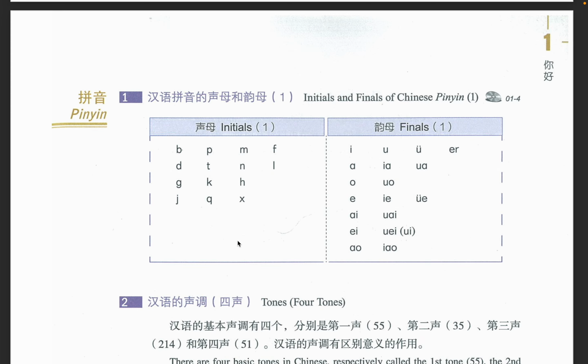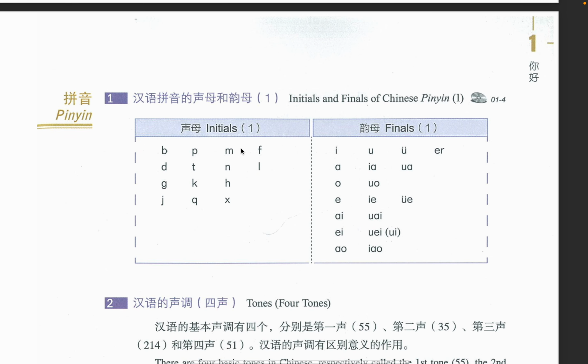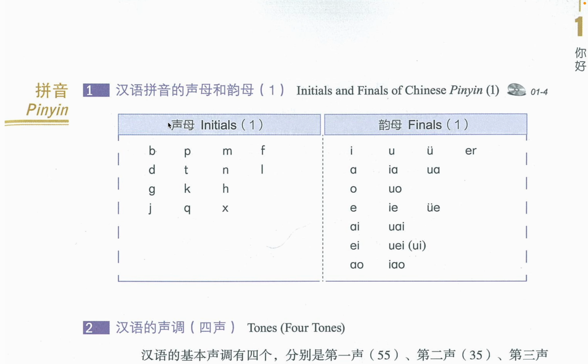Now, this brings me to explain to you what we call initials and finals in the Chinese language. As you can see in this table over here, we have this part, which is the initials, and we have this part, which are the finals. The initials are more like consonants in the English language, like B, P, M, F, D, T. And the finals are vowels or made up of vowels. Those are the finals. Now let's learn how to pronounce them, because that's what's most important here.